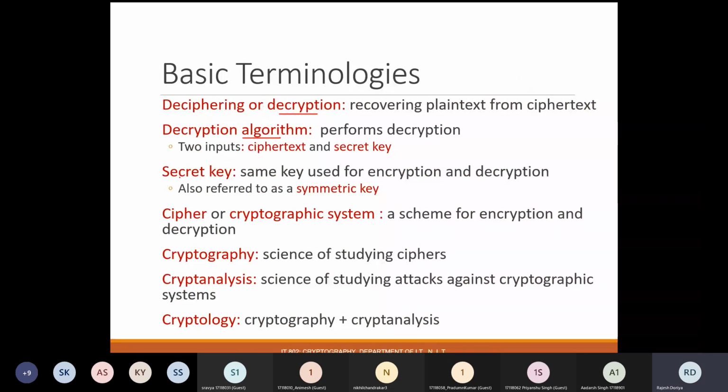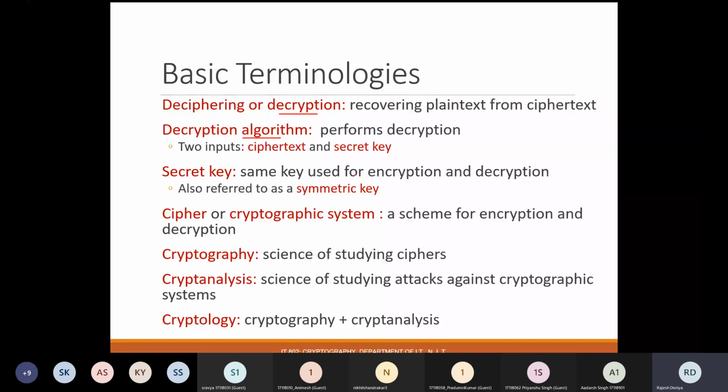So after that, as we saw that there are two inputs for the encryption algorithm, similarly there can be two inputs for the decryption algorithm as well. For decryption, the two inputs are going to be a ciphertext and a secret key. What this secret key is all about, we are going to see in the coming section in detail. As of now, we just try to understand what a secret key is. It is the same key which is generally used for encryption and decryption at both sides.